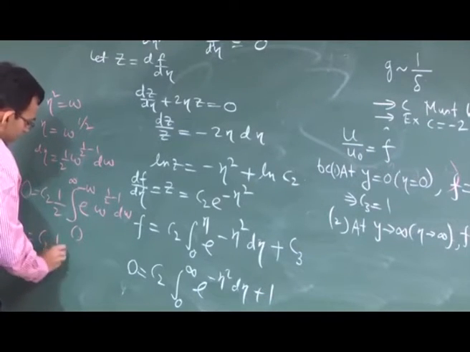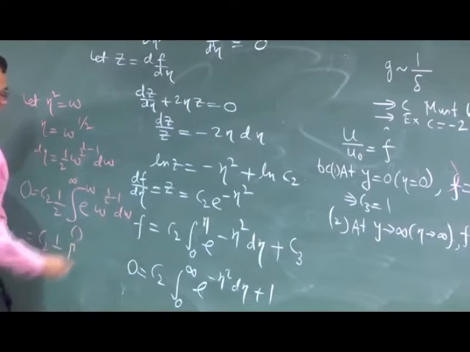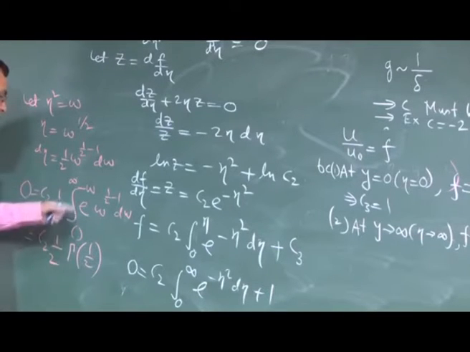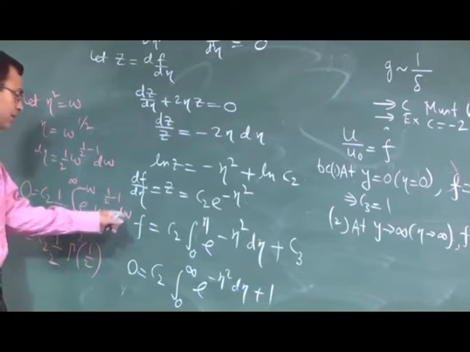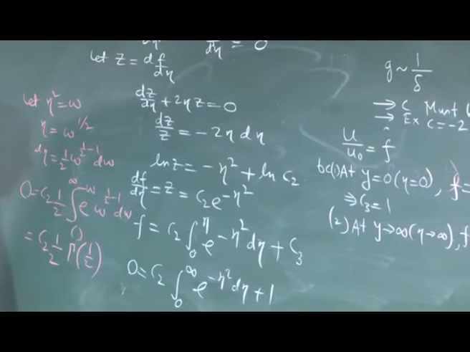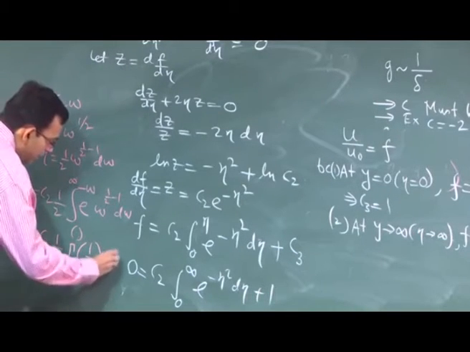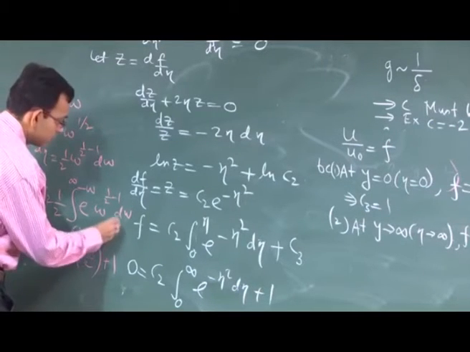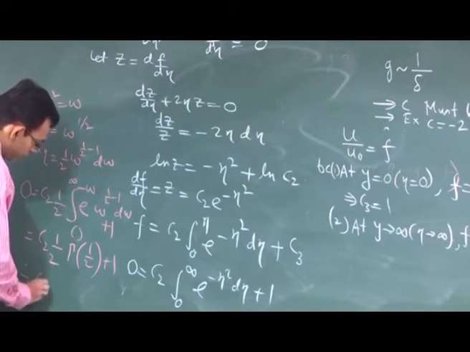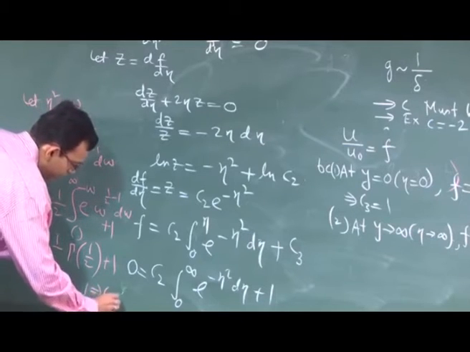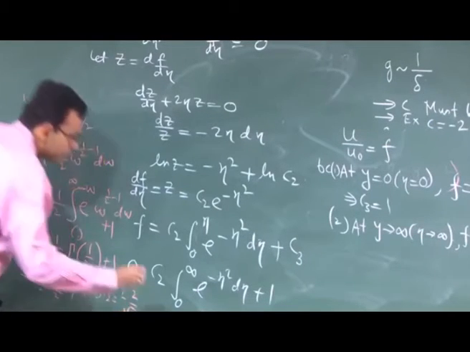This by definition is the gamma function of half. This is the definition of gamma function, e to the power minus w into w to the power n minus 1 dw, 0 to infinity is gamma n, here n is equal to half, and the value of gamma half is root pi. So, C2 root pi by 2 plus 1. So, that means C2 is minus 2 by root pi.